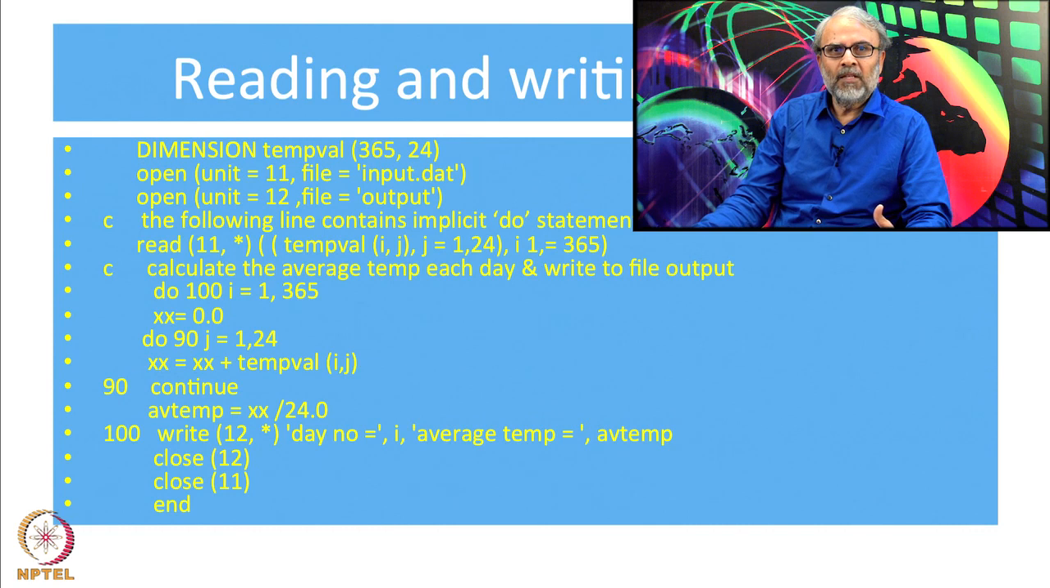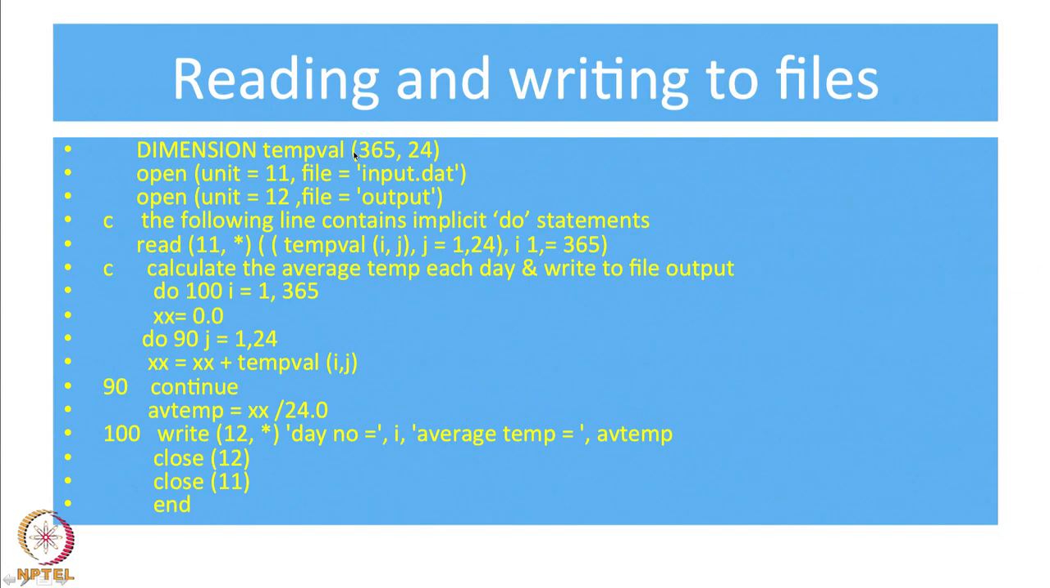So now look at this particular program. The first line says dimension temp_val(365, 24). So this is now an array. This is the declaration statement. You declare that temp_val is an array with 365 rows and 24 columns. Now the next line is a crucial new line. It says open(unit=11, file='input.dat'). So what this line does, it assigns a number 11 to a file called input.dat.